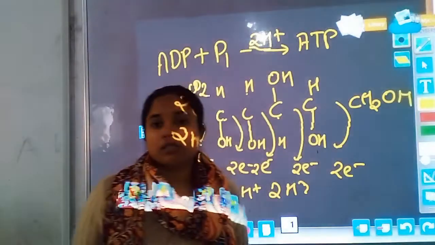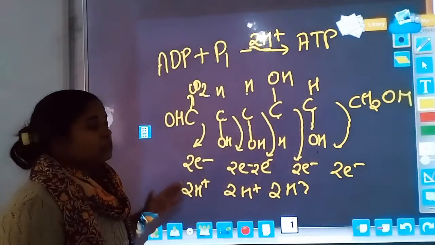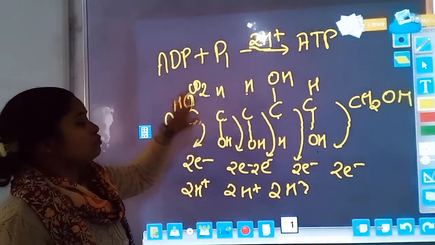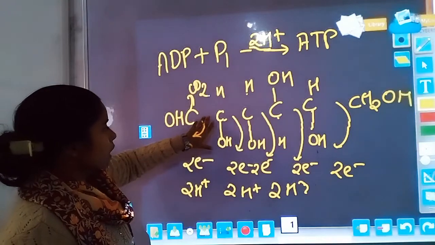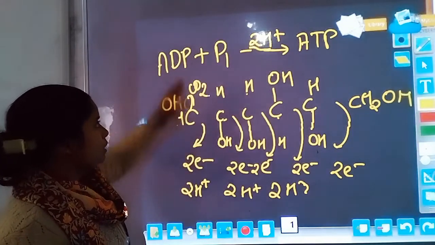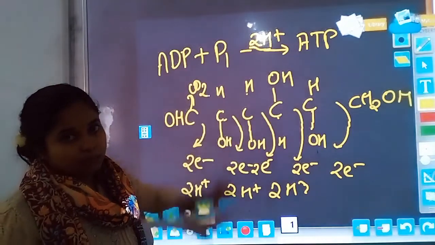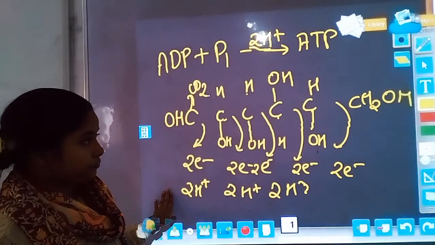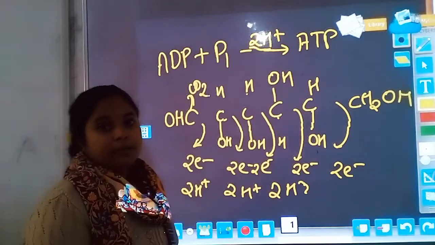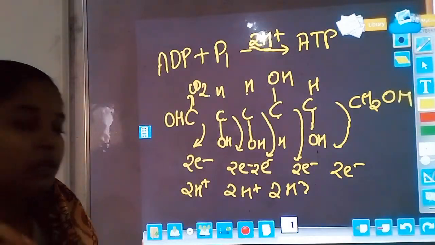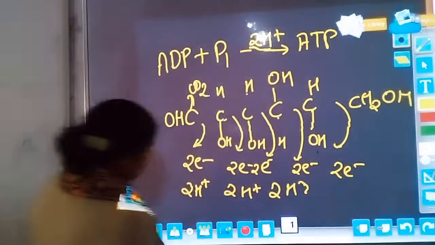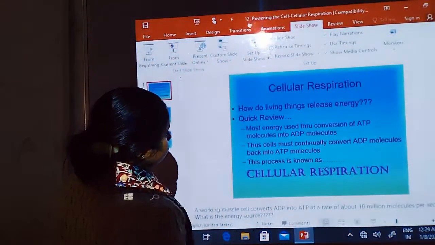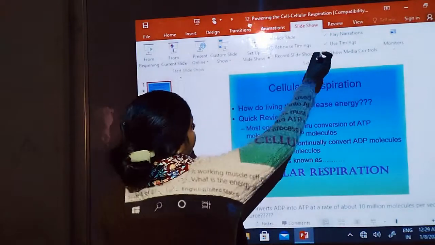Now students, let us discuss with the help of PPT. The main aim is how we release energy from the glucose. As we understand, carbon bond energy is used to prepare ATP molecules and NADPH molecules. Bond energies are used to prepare ATP and NADPH molecules. Now students, let us discuss with the help of slides.